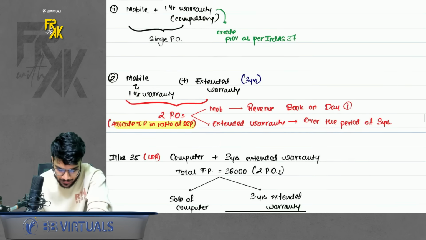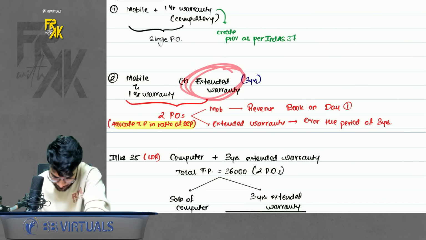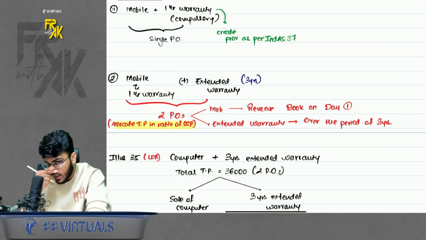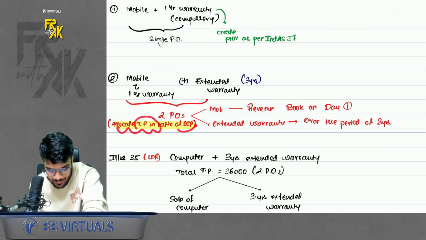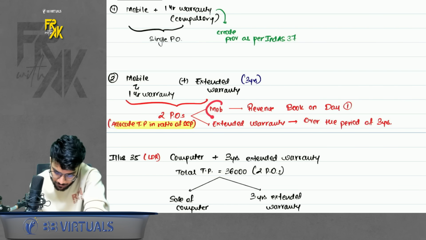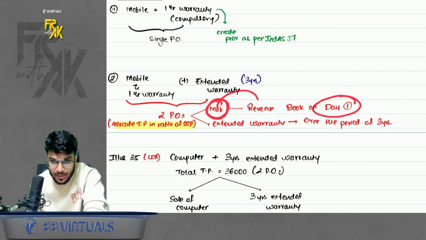Then if you sell an extended warranty also, then there are 2 POs. In that case, if there are 2 POs, you have to allocate the transaction price in the SSP ratio between these two. Whatever gets allocated to the mobile phone, book the revenue on day 1.